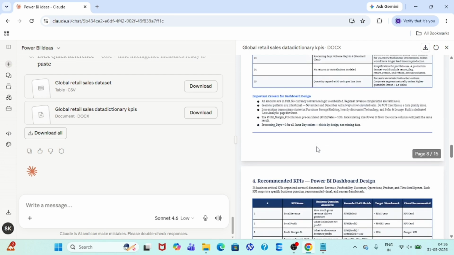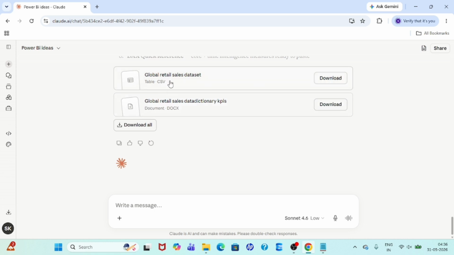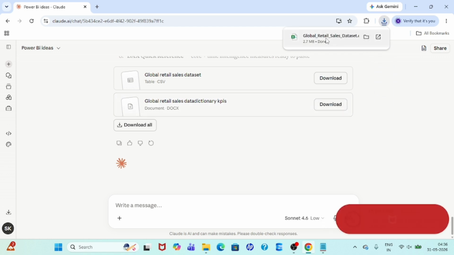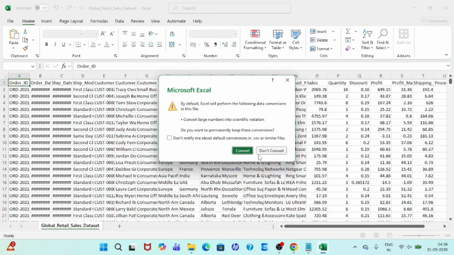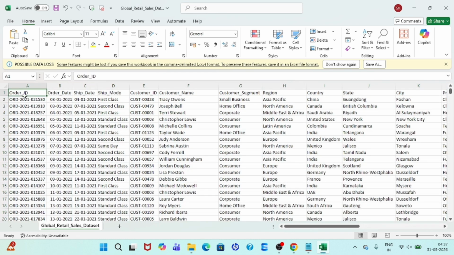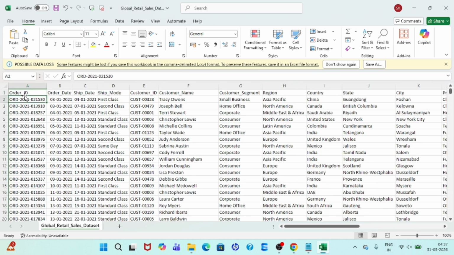This is the downloadable format, so we can download it, and this is the dataset. Here is the CSV dataset, so we can download this file also. The dataset is downloaded, and now we can open it to see. This is the dataset, and it should have 10,000 records. See, it has 12,000 records, so it generated more than that.